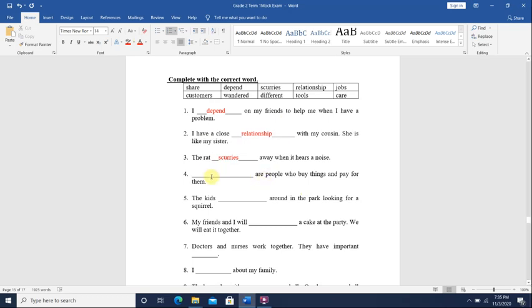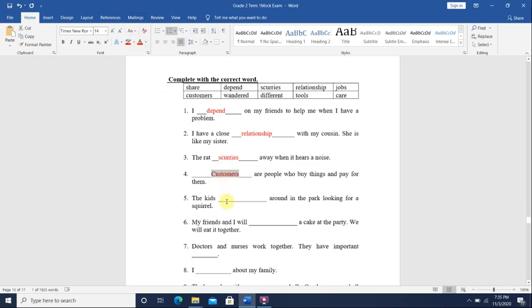Okay, next. Blank are people who buy things and pay for it. So that would be the word customers. Customers are people who buy things and pay for them.